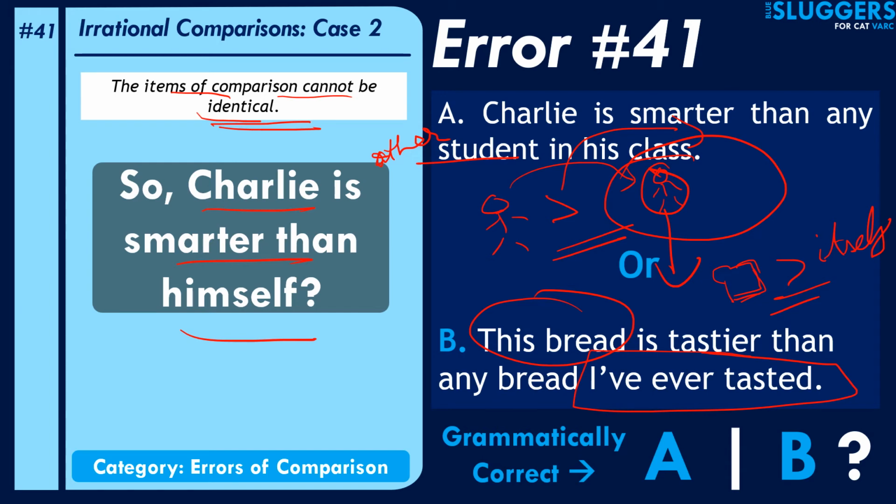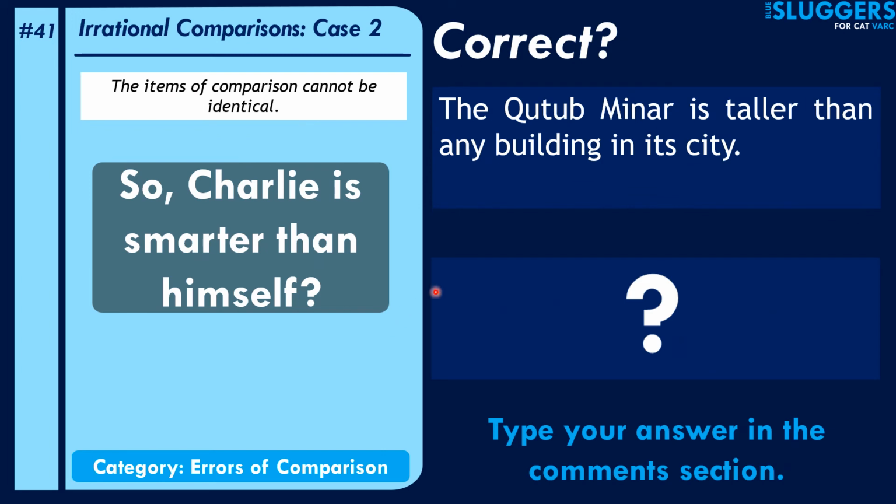So in this case as well, the word that you'd like to introduce to make the sentence correct would be other. You'd rather want to say that this bread is tastier than any other bread I've ever tasted. So both the sentences were incorrect in this case. Now here's an example for you to try. It says, the Qutub Minar is taller than any building in its city. Now it says its city, right? Anyways, I'm not going to solve this for you. Let me know if the sentence is correct. If not, let me know what should be the correction.